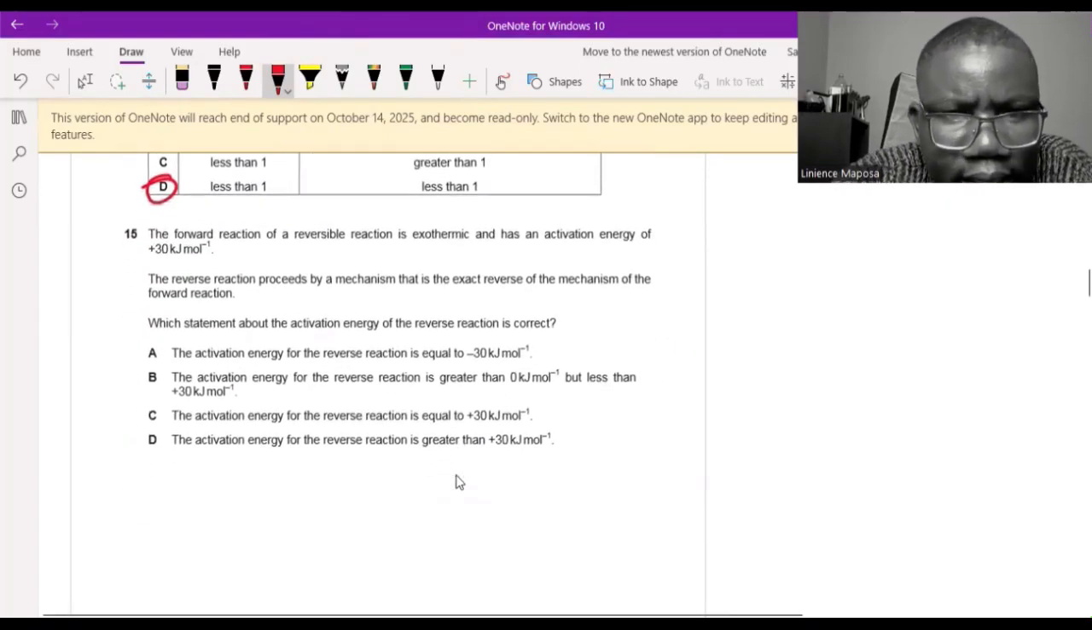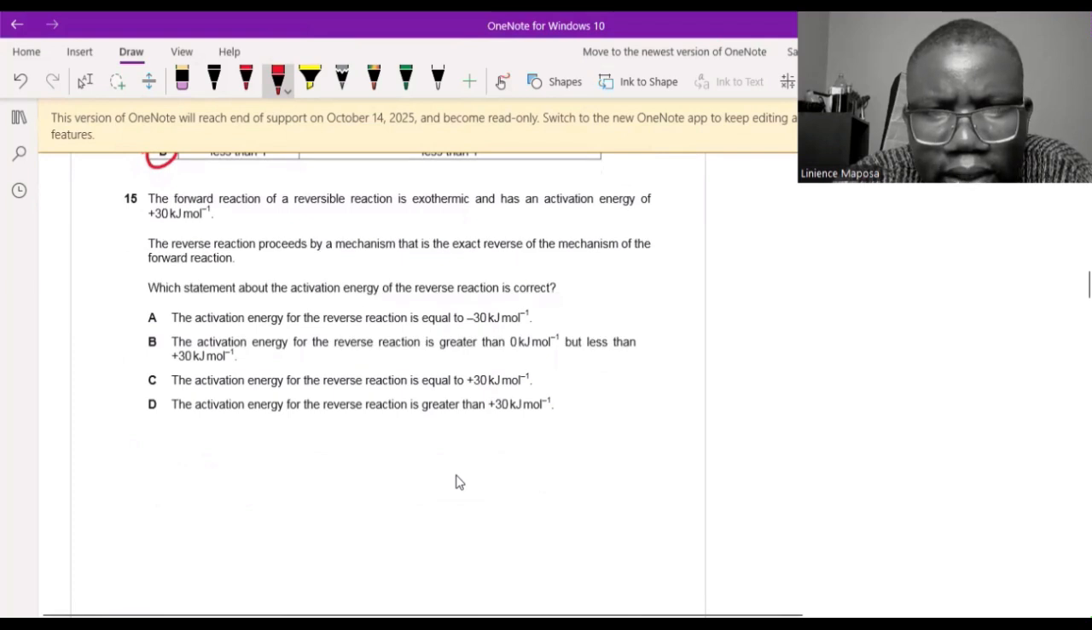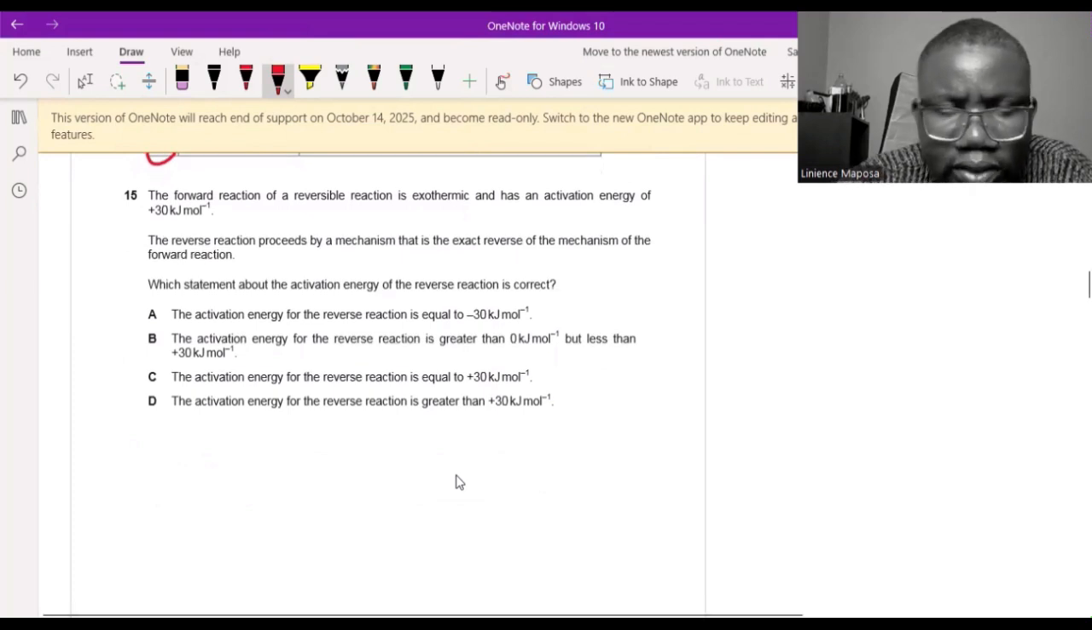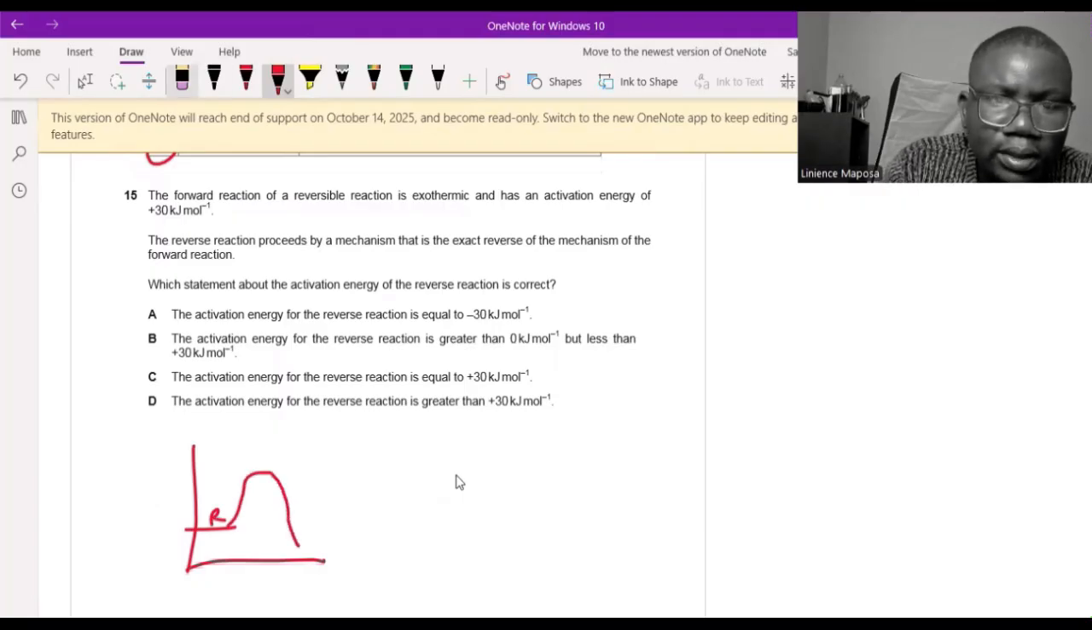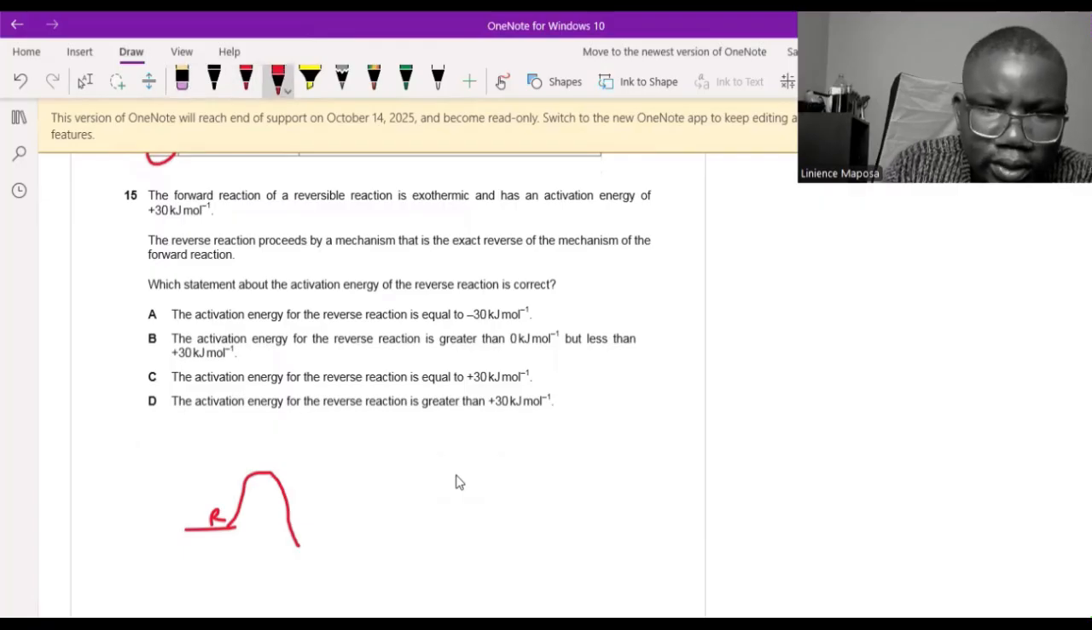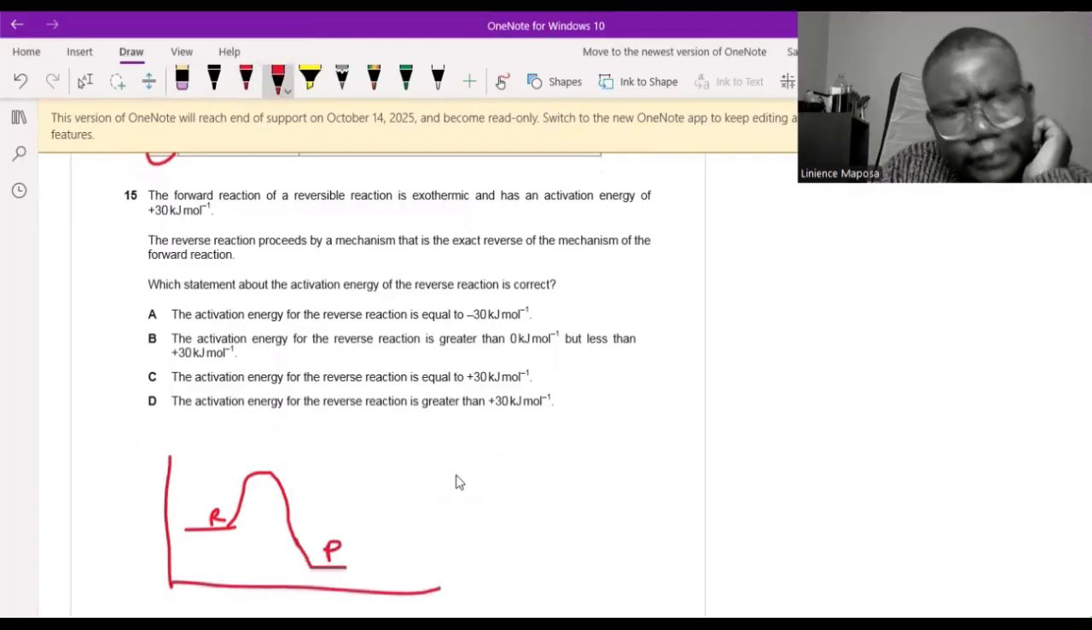Okay, the forward reaction of a reversible reaction is exothermic and has an activation energy of 30. So the forward reaction is exothermic. Reactant molecules, you need to give them 30. Exothermic means I must go down, isn't it? Let me just drop this one down a little bit. So I must go to products like this. So here's my profile, okay, guys.